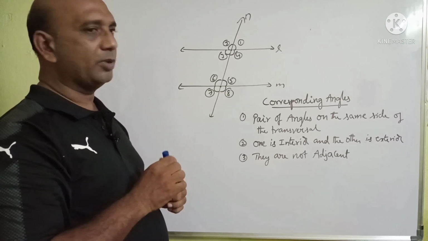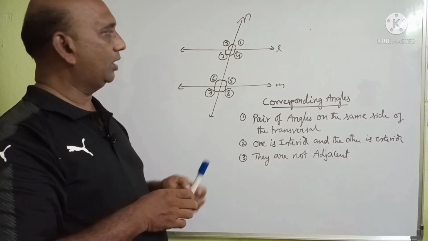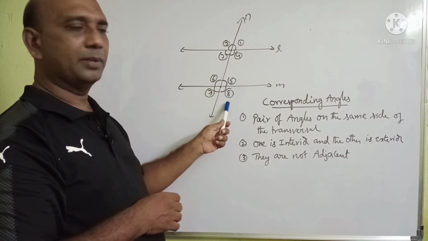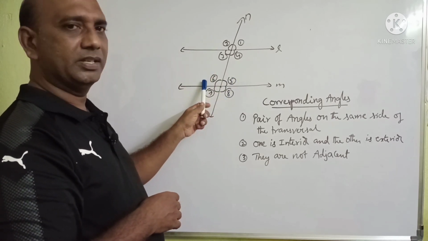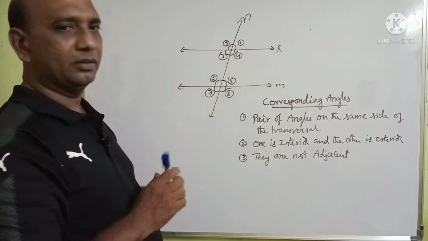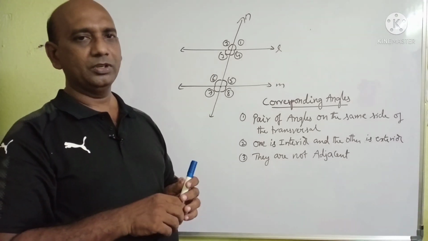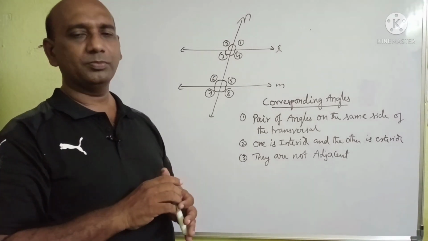3 more pairs of corresponding angles are there. They are 4 and 8 is another pair, 2 and 6 is another pair, 3 and 7 is another pair. So there are 4 pairs of corresponding angles.